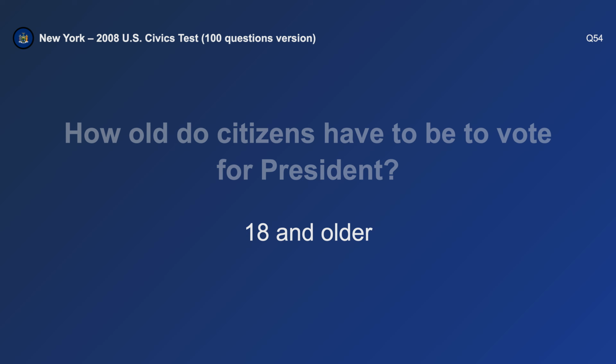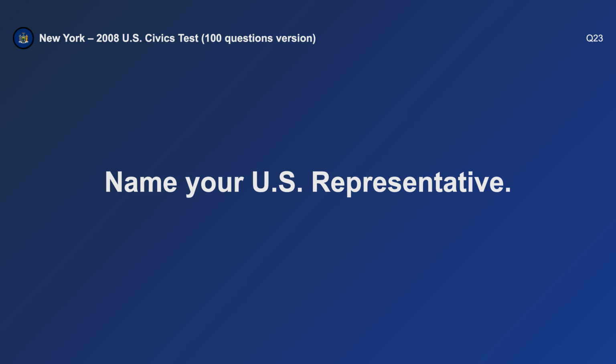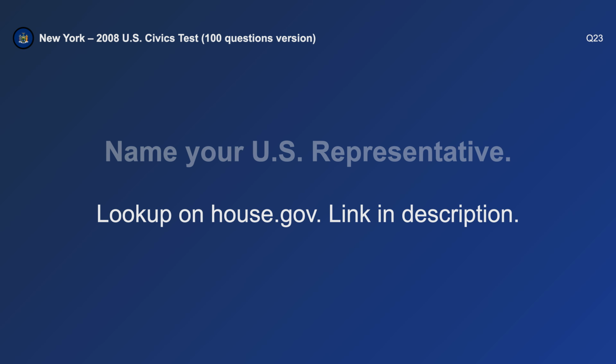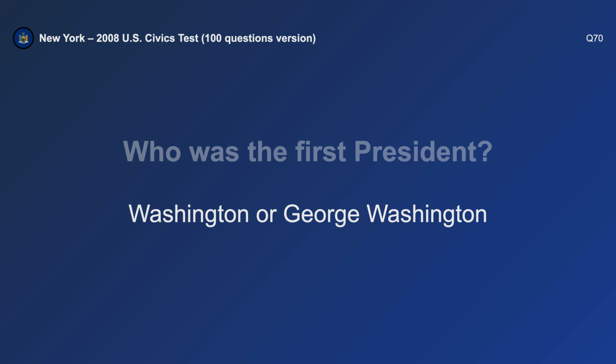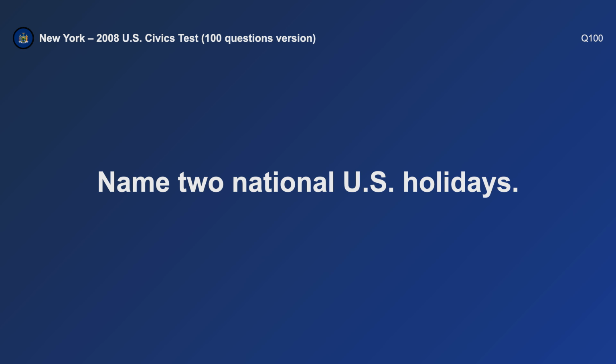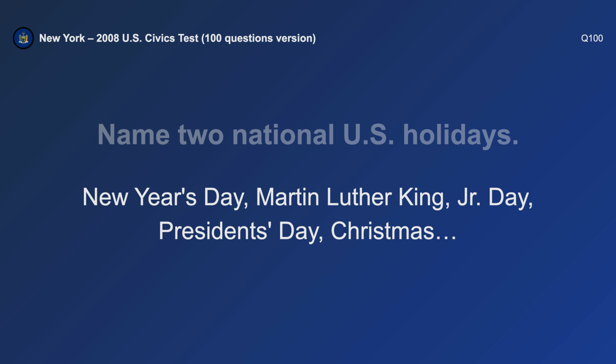How old do citizens have to be to vote for president? 18 and older. Name your U.S. representative. Look up on house.gov, link in description. Who was the first president? George Washington. Name 2 national U.S. holidays. New Year's Day and Christmas.